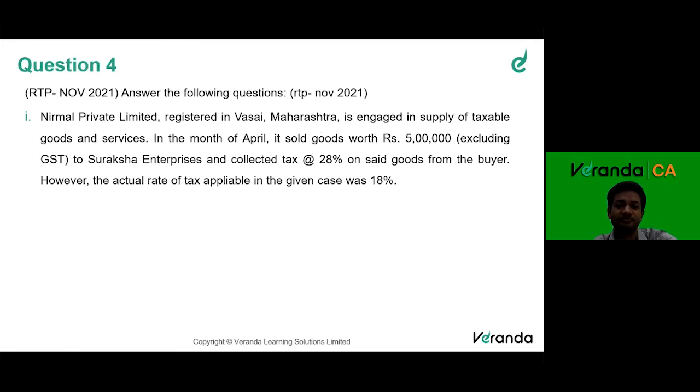Nirmal Private Limited, registered in Vasai, Maharashtra, is engaged in supply of taxable goods and services. In the month of April, it sold goods worth rupees 5 lakhs to Suraksha Enterprises and collected 28% tax on the said goods from the buyer. However, the actual rate of tax applicable was 18%. So the applicable tax was 18%, but he collected 28%.